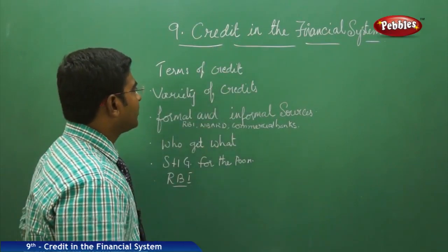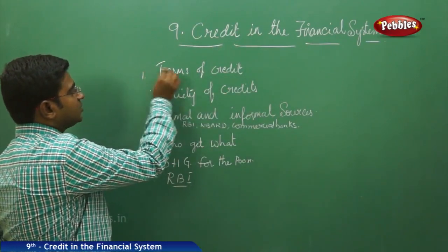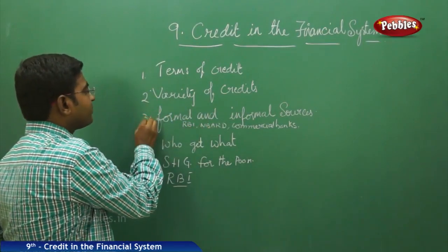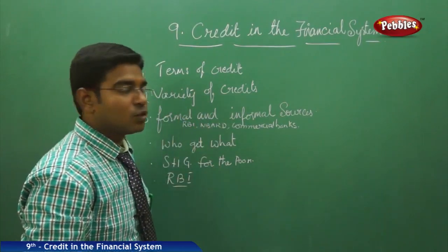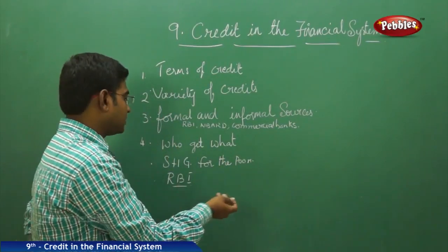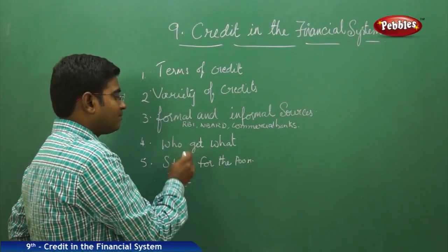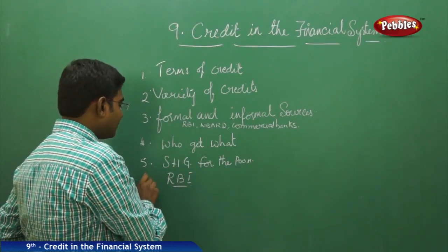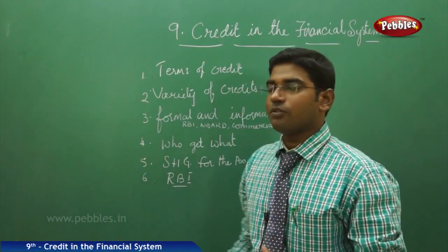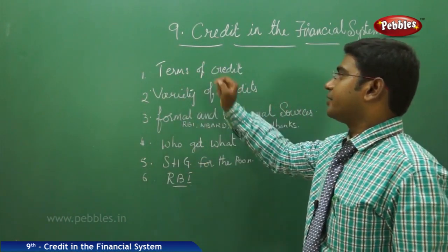Next, the topics we are going to cover here are the terms of credit, the variety of credits, then the formal and the informal sources, then who gets what, then the self-help groups, then the importance of RBI. Now moving on to the concept of terms of credit.